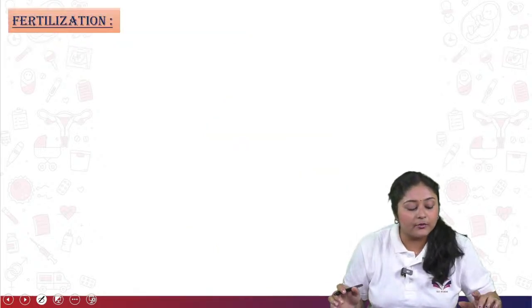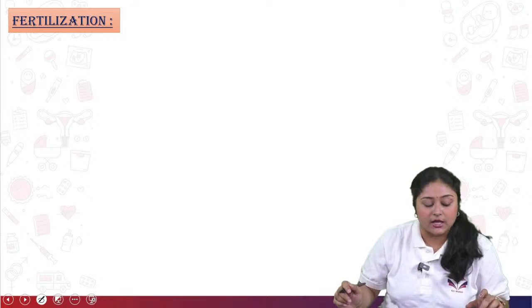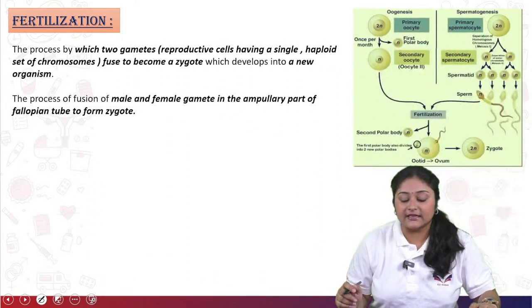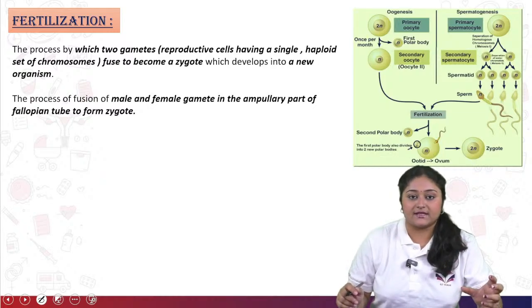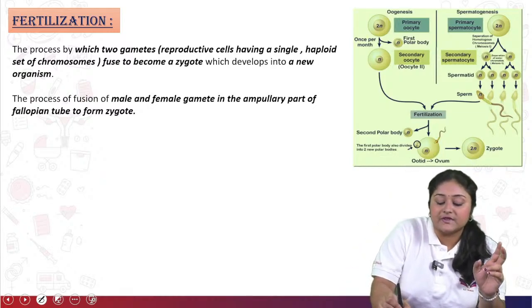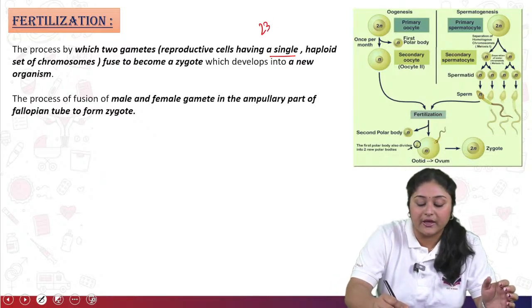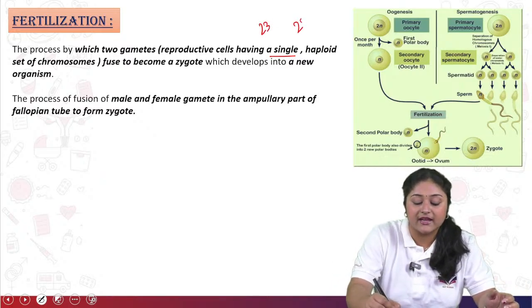Now come to the next, that is fertilization. What do you mean by fertilization? Fertilization is when two gametes, reproductive cells having a single haploid set of chromosomes, means 23 chromosomes, right? 23 and 23.